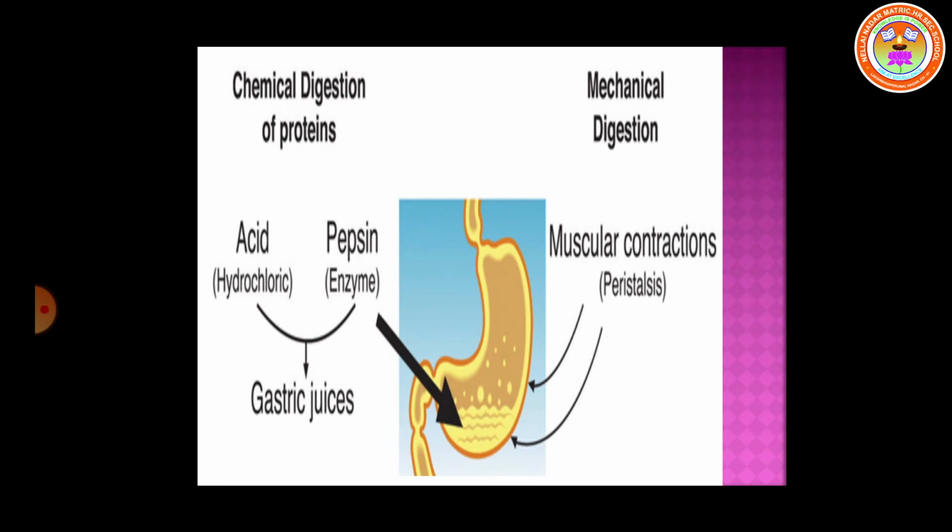We know that the stomach is a J-shaped muscular organ. Here the food is retained for a few hours. The inner wall of the stomach is provided with minute glands called gastric glands. The gastric glands produce a chemical substance called gastric juice. The gastric juice contains hydrochloric acid, pepsin and mucus. Now let us see one by one the function of pepsin, hydrochloric acid and mucus.